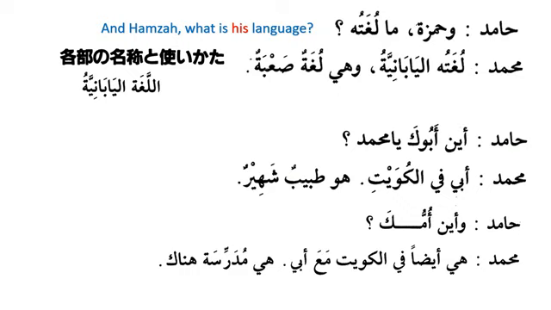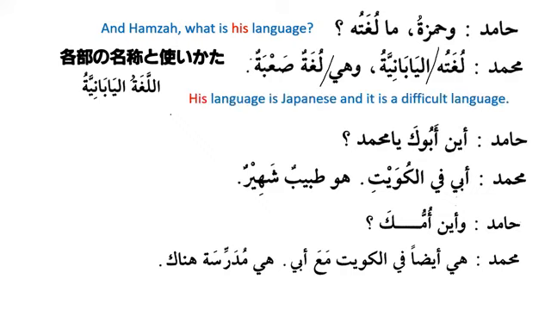Wa Hamzatu ma lughatuhu, and Hamza, what is his language? Lughatuhu al-Yabaniyatu. His language is Japanese. Wa hiya lughatun sa'bah, and it is a difficult language. Al-lughatu al-Yabaniyyah, the Japanese language. Okay. His language is Japanese and it is a difficult language.